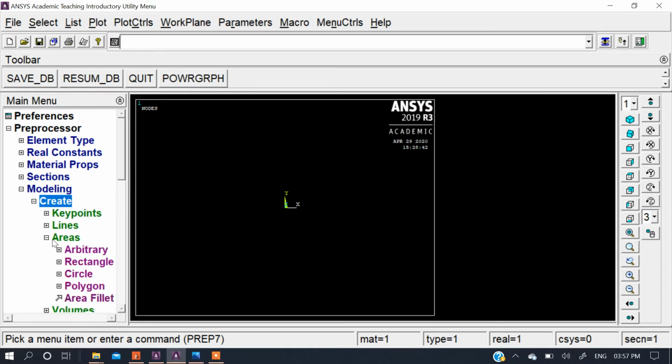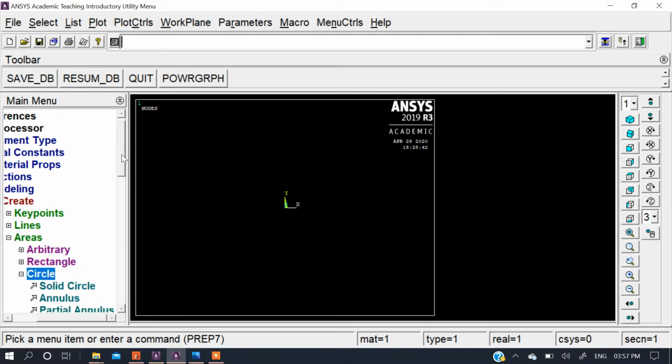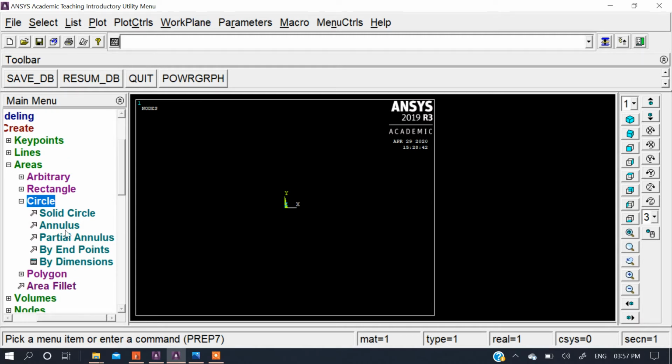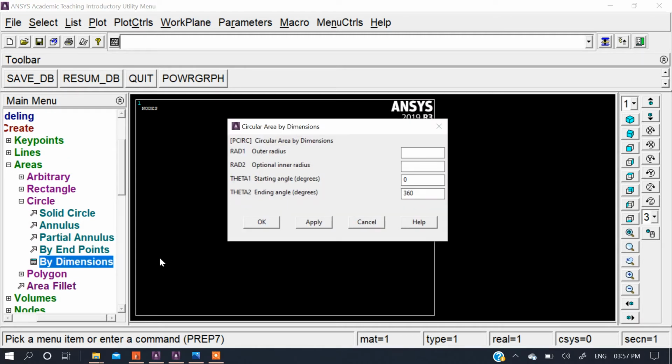Then close this window, then go to modeling, in which we have to create the model. Previously I explained that we have to create only 1/4 of the pressure vessel. So go to circle, then you can use this annulus or by dimensions, that will be easier. The bending angle should be 90 degrees, because I am drawing only 1/4 of the pressure vessel.